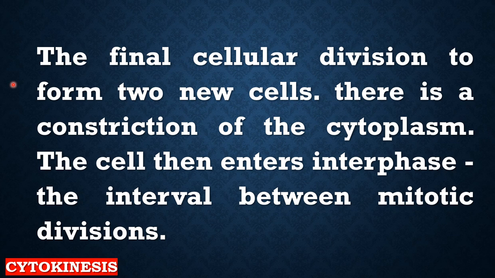So here, after the separation of the chromosomes and the nuclear membrane, now comes the cytokinesis, where the cell separates, because if we look at the name cytokinesis, cyto means cell and kinesis means what? Separation. So here the cytoplasm is separating.